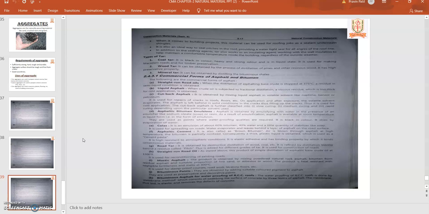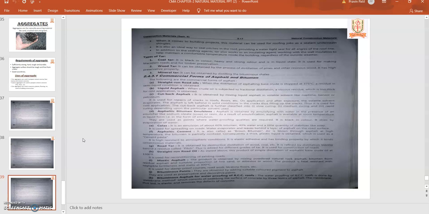When it comes to building projects, this material can be used for roofing jobs, as a sealant and underneath the shingles. It is also an ideal way to seal the pitches in the roof, providing a watertight seal for the angles and roof lines. So these are the uses.